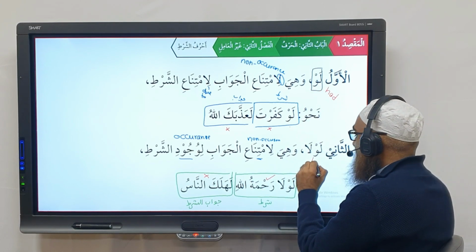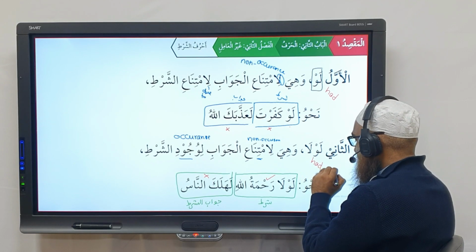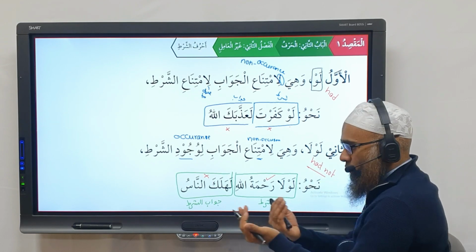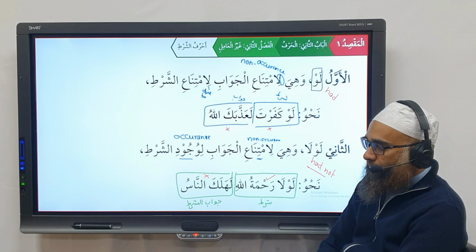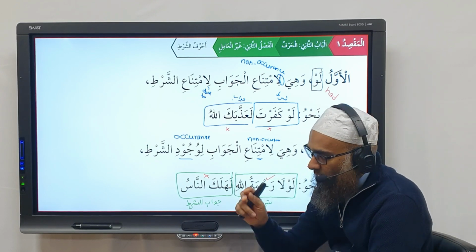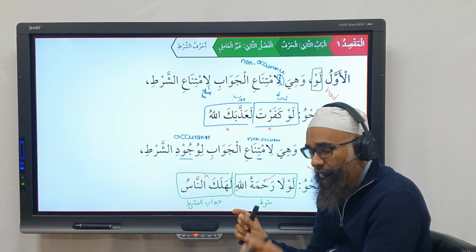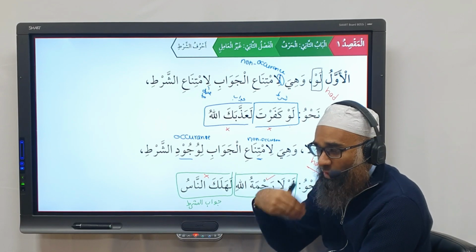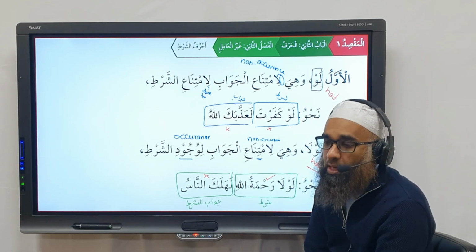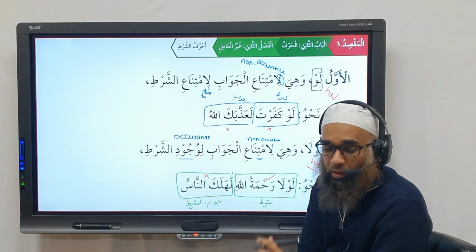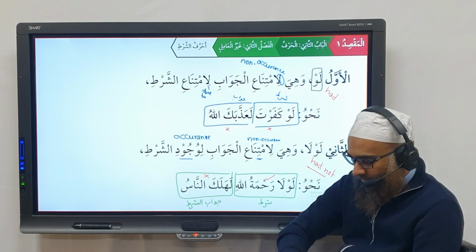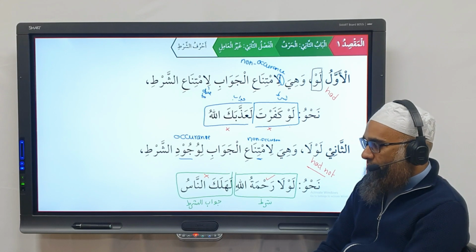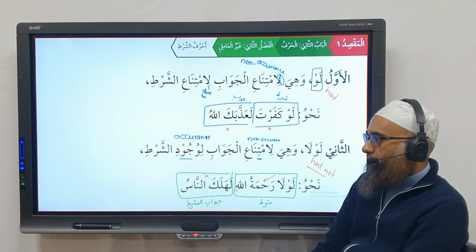And had it not? And you have to adjust that, obviously, as suits. Do you understand? So when you have the particle law, it shows that the shart did not occur, neither the jawab. And lawla, the shart did occur. And had it not been for the shart, the jawab would have occurred. But because the shart occurred, the jawab did not occur. Is that clear? Does that make sense? Yes? You following?